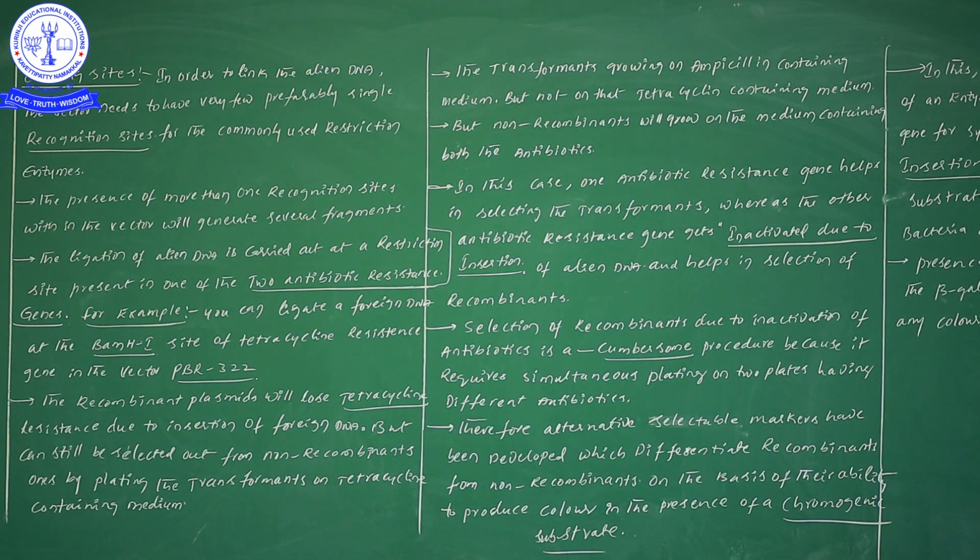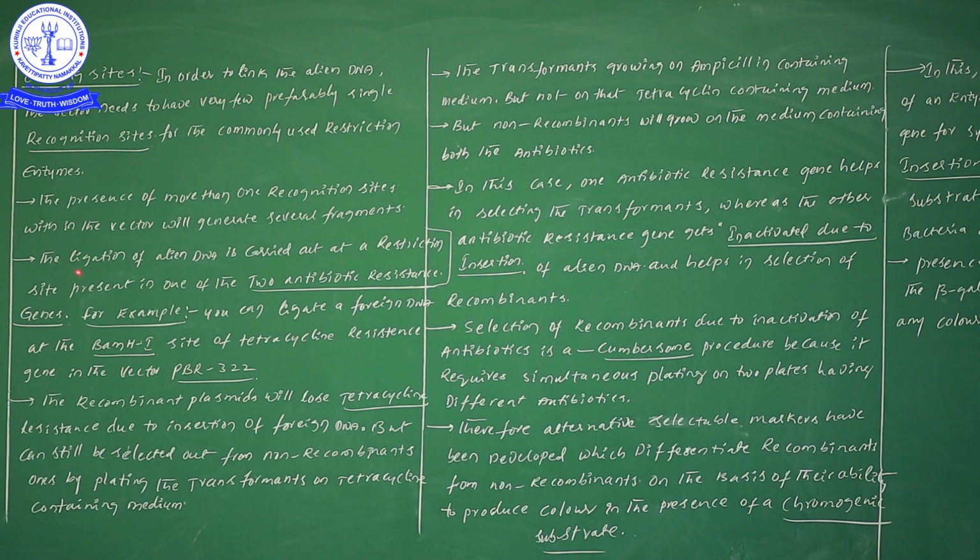The ligation of a foreign gene is carried out at a restriction site. Already I told you that at the place of the recognition site we cut the plasmid DNA, and at that place we incorporate our foreign gene.